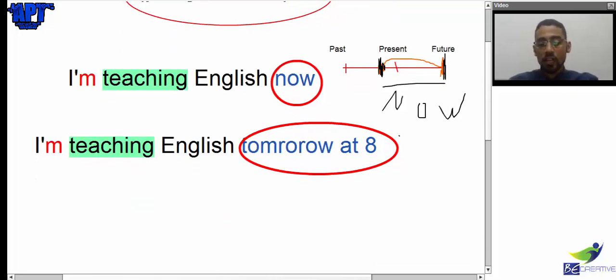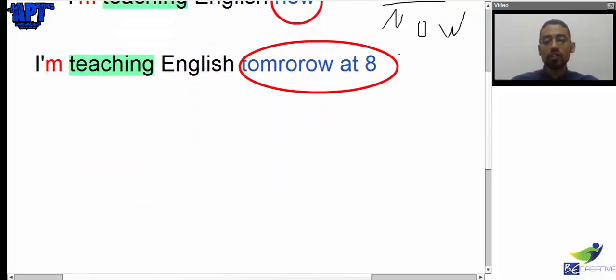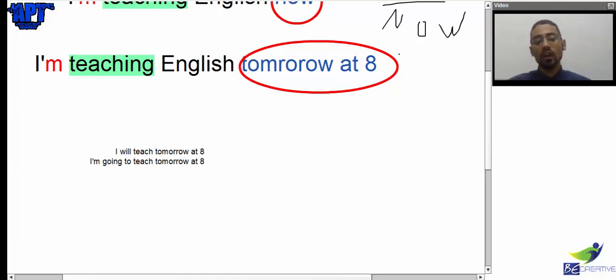And of course, if we're going to talk about the future, we need to talk about the 2 cases of future. So in future simple, I have I will teach tomorrow at 8, or I'm going to teach tomorrow at 8. So what are the differences between these 2 sentences?